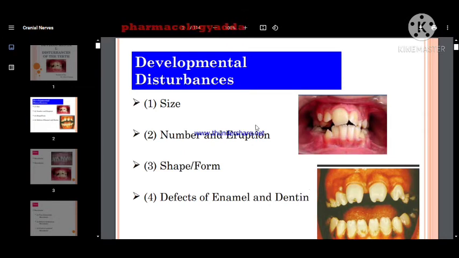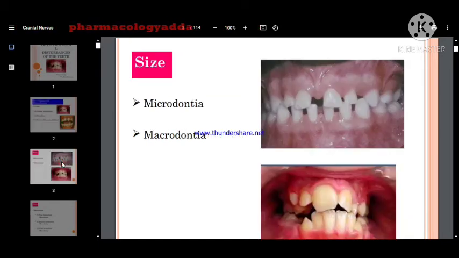So let's come to discuss first the size. In this topic we are discussing the developmental disturbances of two types, that is microdontia and macrodontia. Microdontia, just split the term: micro means smaller and dontia means teeth. So microdontia means smaller teeth, and macro means larger teeth. The term itself defines every feature.